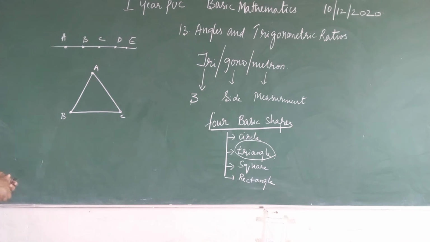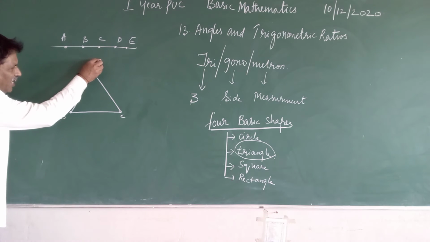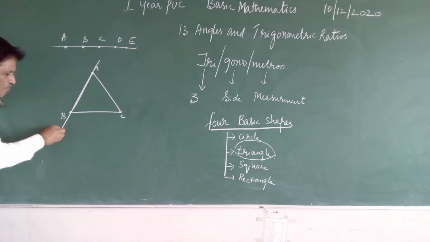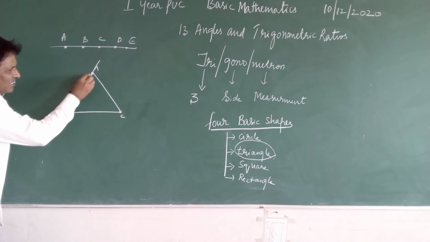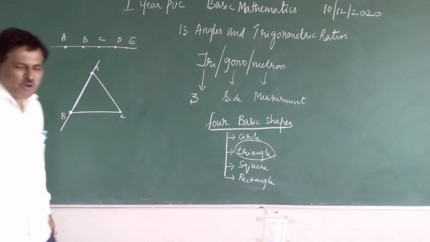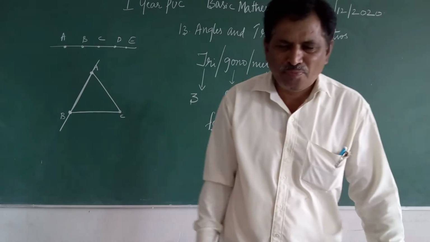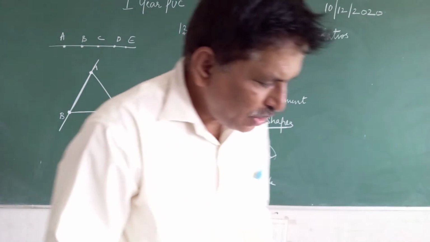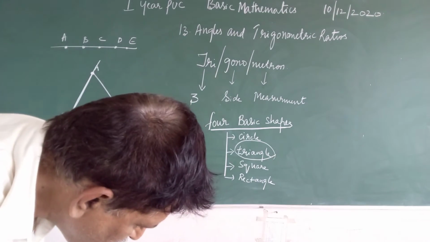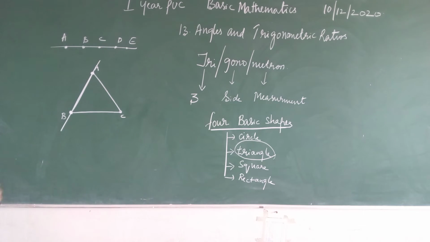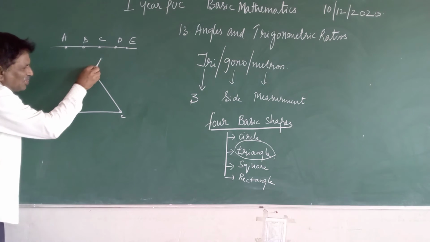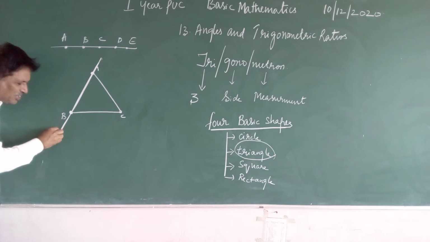Now come back to this one. In this line AB, how many points are there? How many points are there in the line AB? Two points. That means two points are on AB.